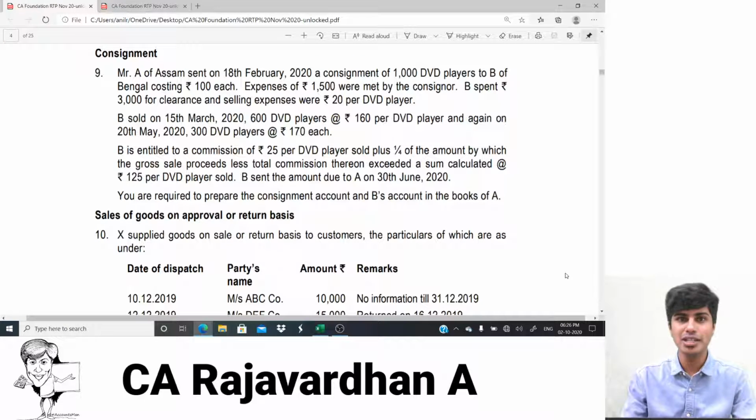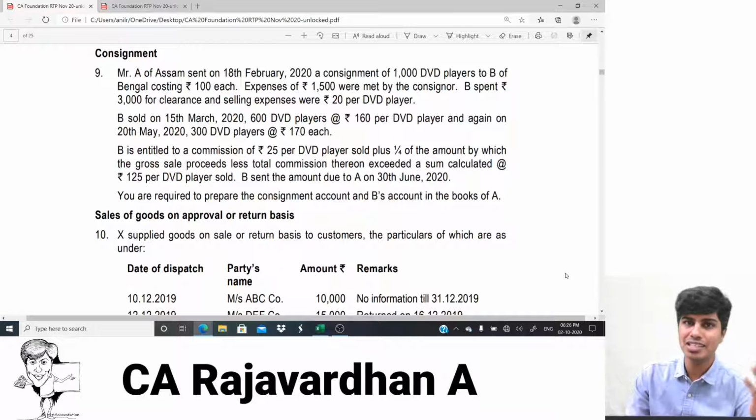Question number 9 basically talks about consignment. Usually the questions in the examination will be based on preparation of consignment account along with consignee's account. At times they prefer not asking consignee's account and restricting the question to consignment account all by itself, depending upon the mark allocation.